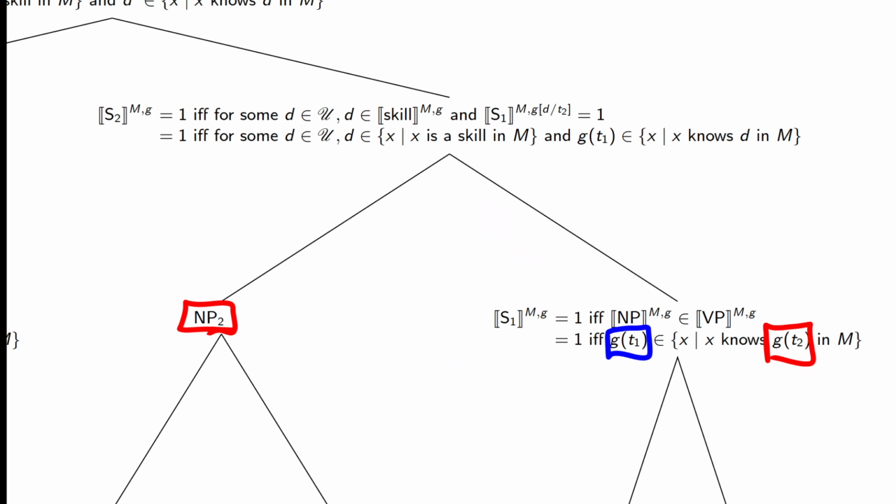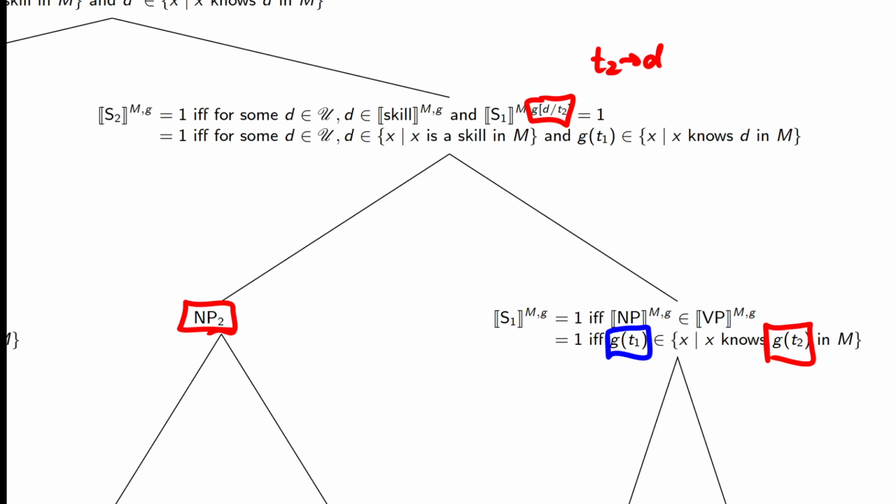So now that we have some skill, and we have g of t2, we can do a substitution here. So we know that this sentence is true if for some d in our universe, d is in the set of skills, so d is a skill, and S1, where t2 now points to d, is true. So sentence 1 with that assignment function replacement is true.